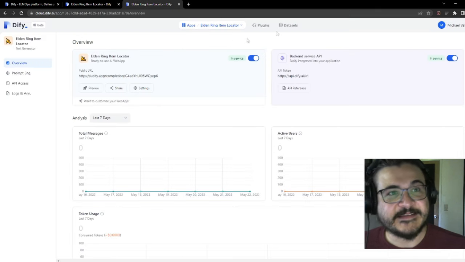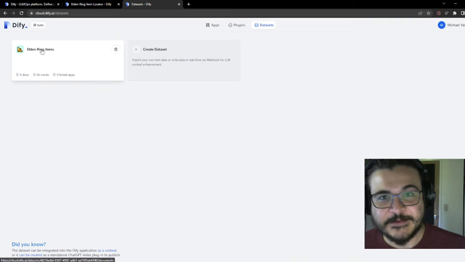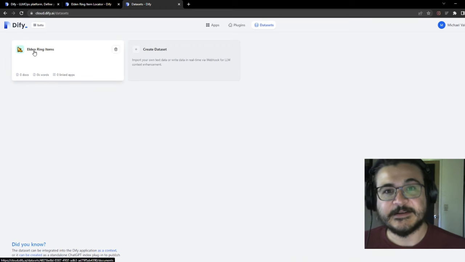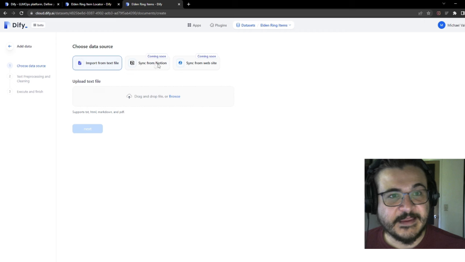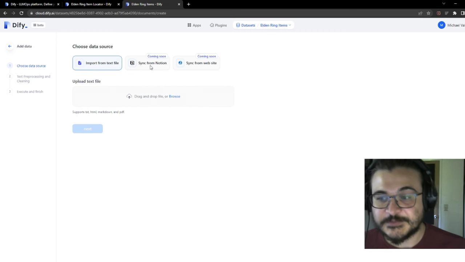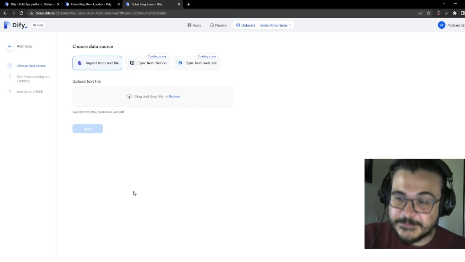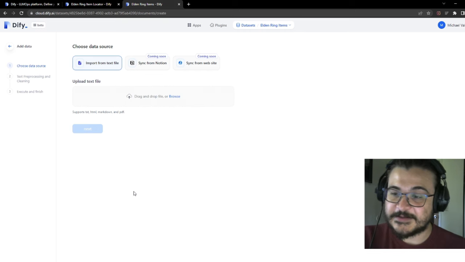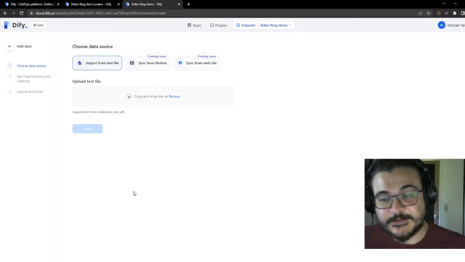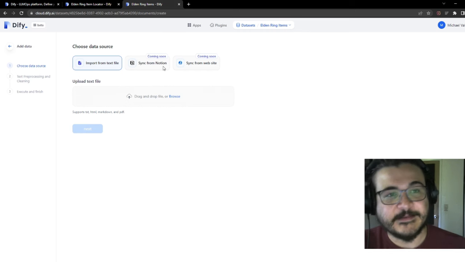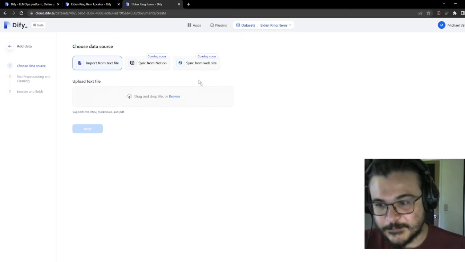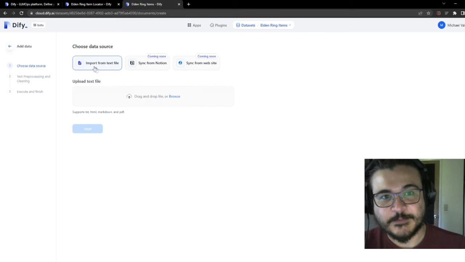As funny as that is, let's make something that people would actually want to use. As you can see, I started working on a dataset called Elden Ring items. To make this dataset, all you've got to do is add some files. They allow you to sync from Notion. So if you have an existing database of information, maybe customer information that you're trying to refer to, that's another great use for this tool. It could be internal, if you want to find, like, who is the customer who ordered this many units. You can do that very soon. Also, if you have a website with other information, that would be another way. But we're just going to do it from text files.